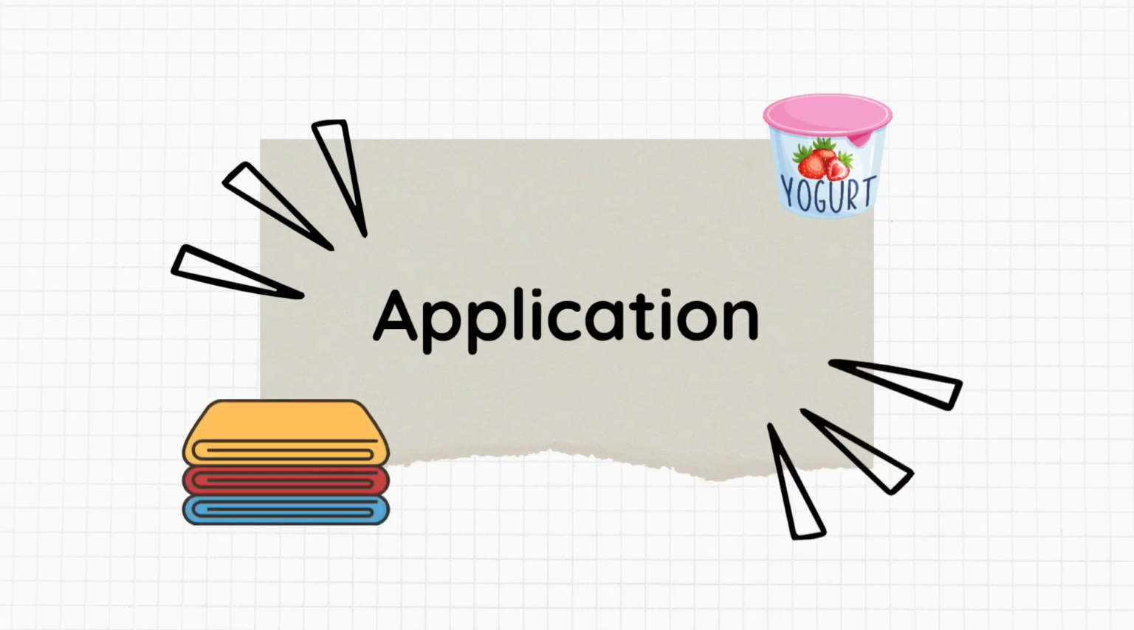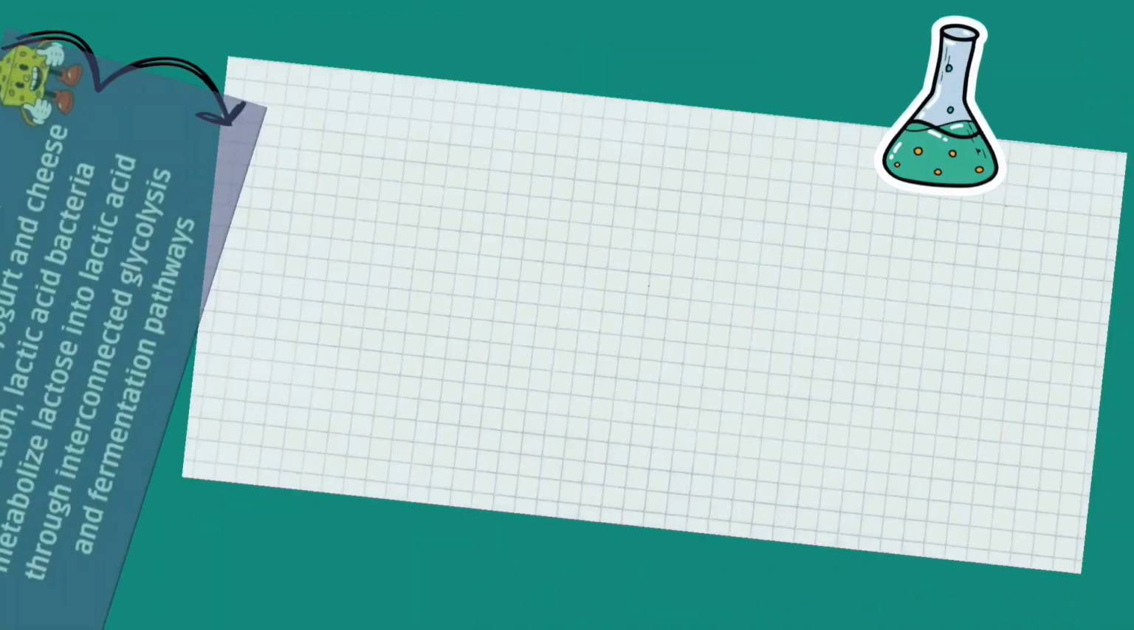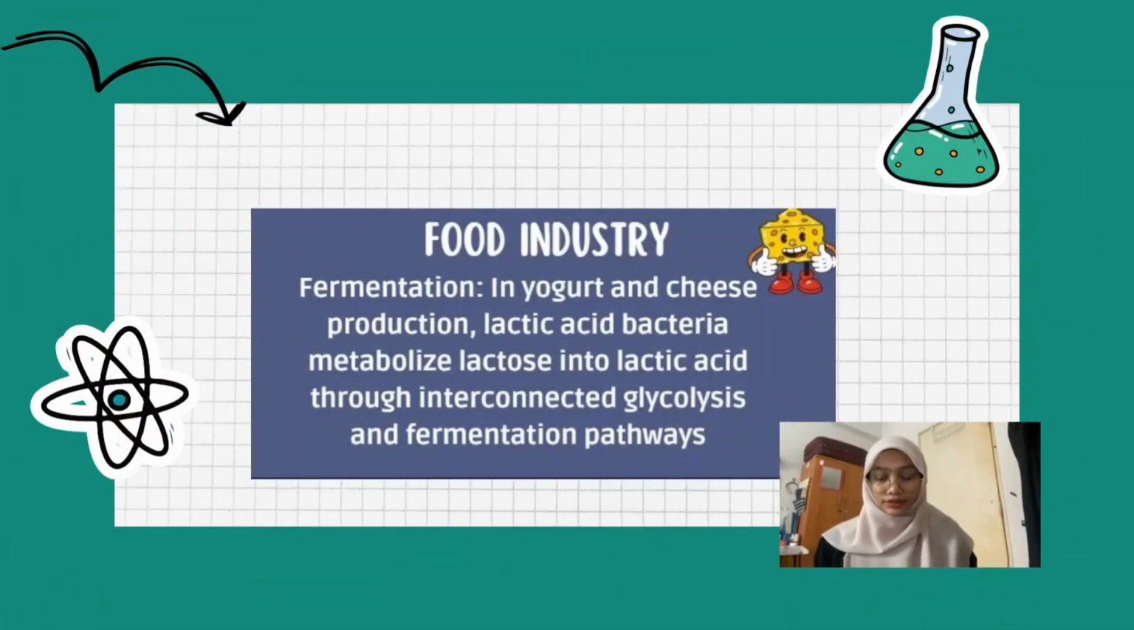The second part is application of metabolic interrelationship in the manufacturing industry. Metabolic interrelationship plays a critical role in the food industry, especially in processes like fermentation, nutrient enhancement, and waste management. Here I want to explain about the fermentation process.